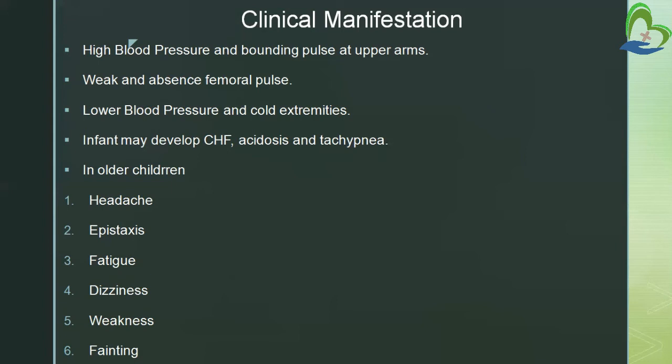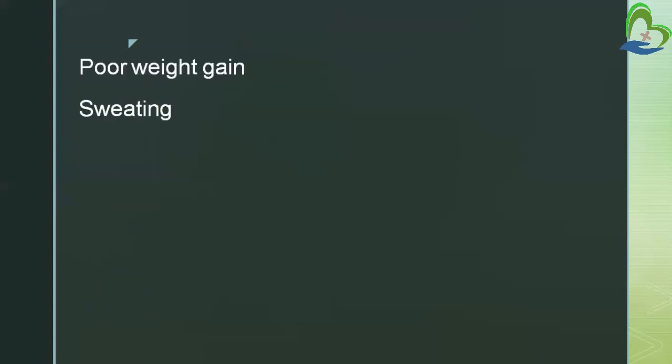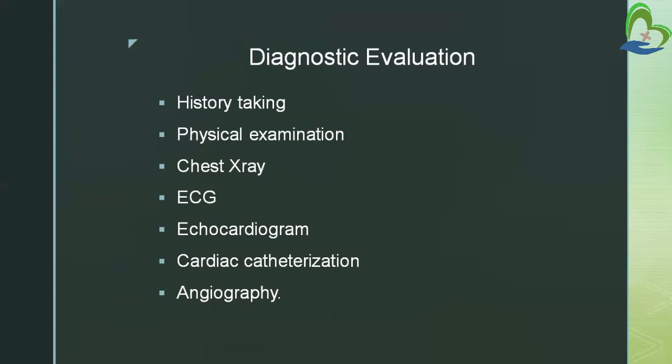Then the infant may develop CHF, that is congestive heart failure, acidosis and tachypnea. Then in older children there will be headache, epistaxis, fatigue, dizziness, weakness, and fainting. So these are all the symptoms that will be present in older children. Then other symptoms are poor weight gain and sweating. So this will be present in the child who is having coarctation of aorta.